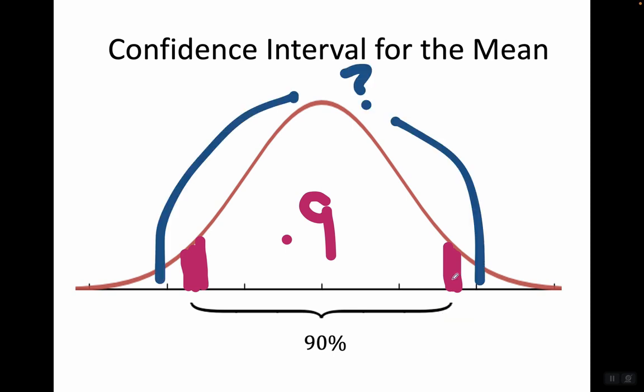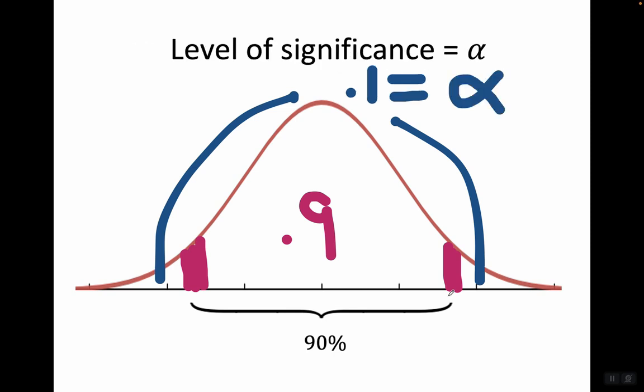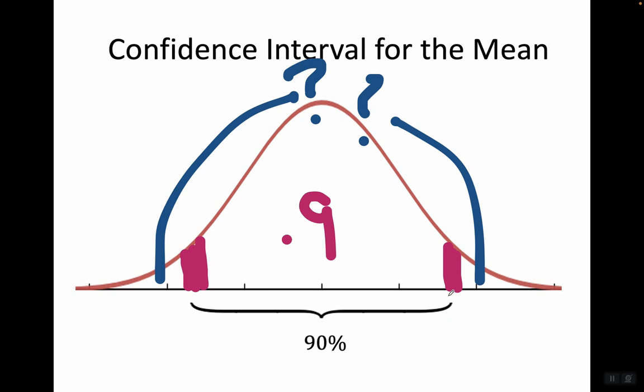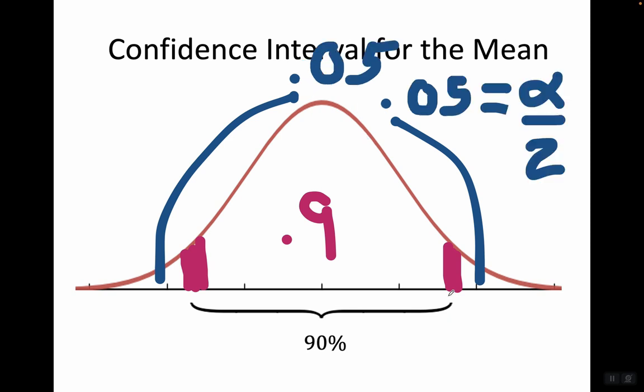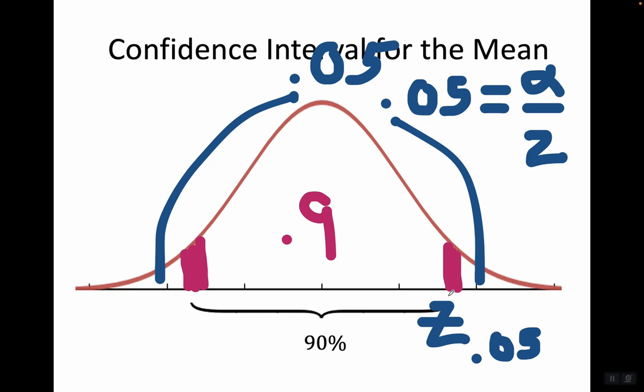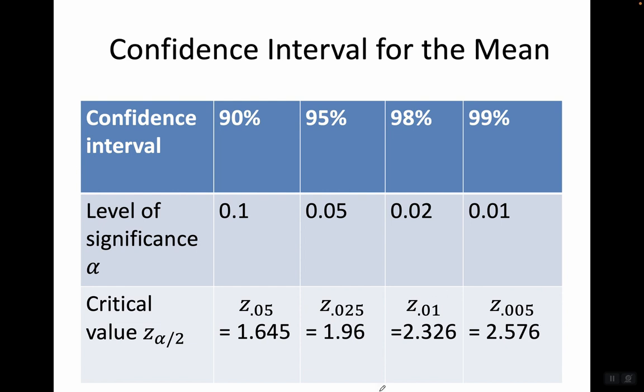So if this middle stuff is 0.9, that means the stuff at either end adds up to 0.1. It's all got to add up to 1. So that is our level of significance. Alpha equals 0.1. That means the area on either side is going to be 0.05. That's alpha over 2. So that's where z sub alpha over 2 comes from. Z sub 0.05, in this case, again, is 1.645. So that's what we mean by z sub alpha over 2, z sub 0.05.